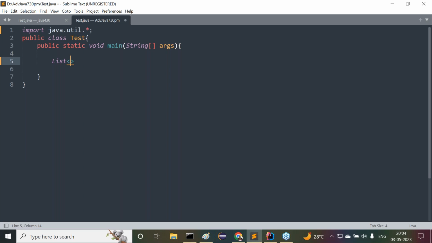But which objects do we want to allow inside the list? The type here we have to specify. Which type of elements do we want to allow? Say for example, I want to allow string. Then we have to provide, along with the list, angular braces. There we have to provide String. List is equal to new.